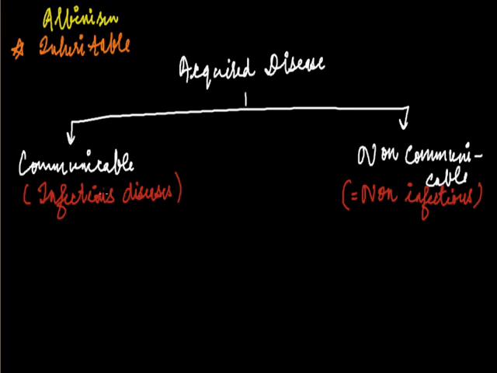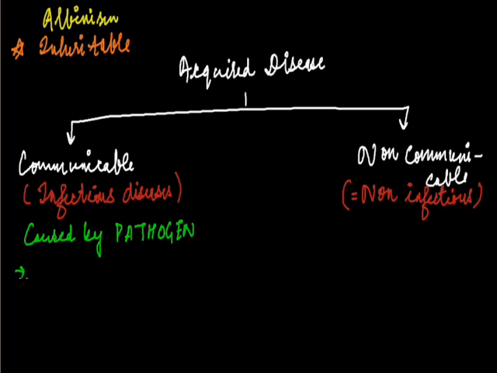These acquired diseases are broadly divided into two categories, communicable and non-communicable. Communicable means infectious disease. These are caused by pathogens. I have already described the pathogen. What are pathogens? I hope you all know.